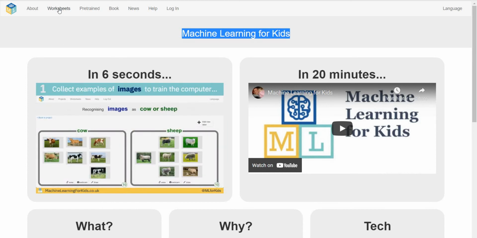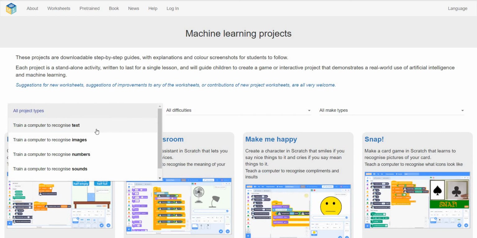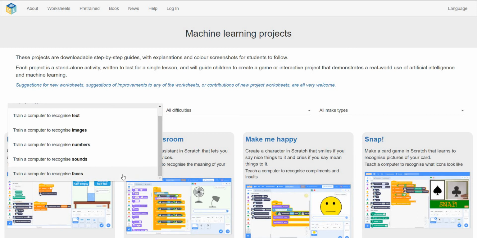Let's go to worksheets. The worksheets have the machine learning projects, so as a teacher you can select which project you want to help your kids with. The projects are like training a computer to recognize text, images, numbers, sounds, and faces.